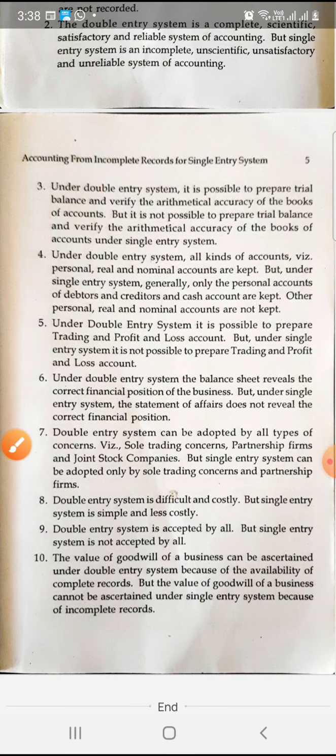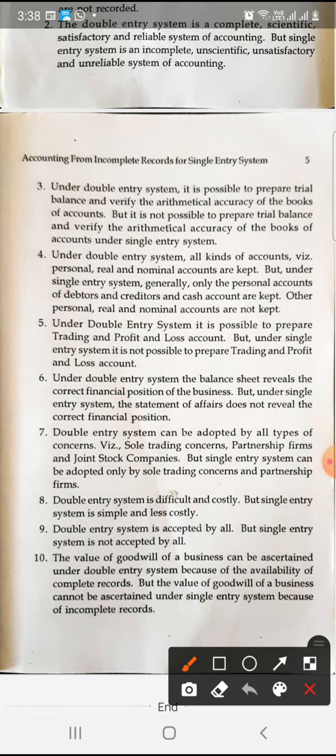Okay, next we will see that under double entry system, it is possible to prepare the trial balance and verify the arithmetic accuracy, but under the single entry system it is not possible to prepare it because only single books are maintained, so it is very difficult to prepare the trial balance and know the arithmetic accuracy. Under double entry system, all kinds of accounts, personal, real, nominal, all accounts are kept, but under this system only personal accounts of debtors and creditors are kept.